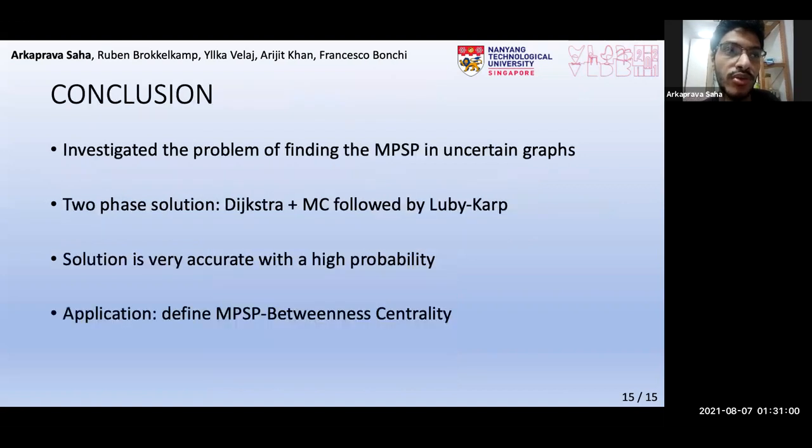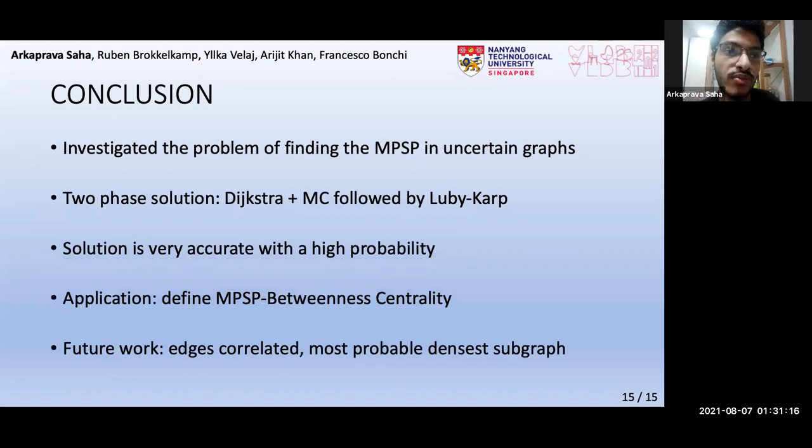So to conclude, we demonstrated a two-phase solution for finding the MPSP in uncertain graphs, which returns a very accurate solution with a high probability. We used it to define a novel betweenness centrality in uncertain graphs. Now in the future, it would be interesting to consider graphs where edge probabilities are correlated, or maybe to find the most probable densest subgraph in uncertain graphs.